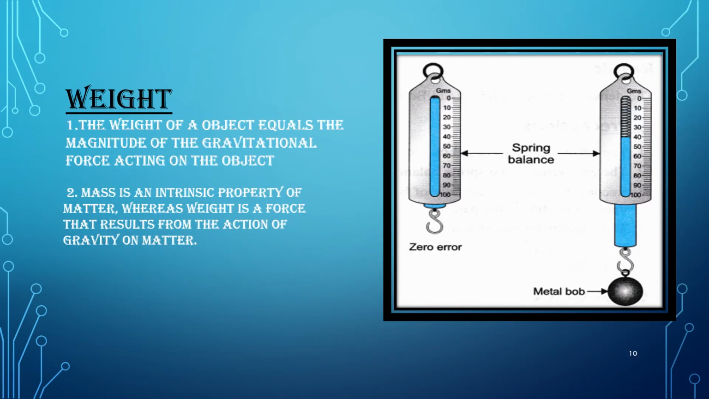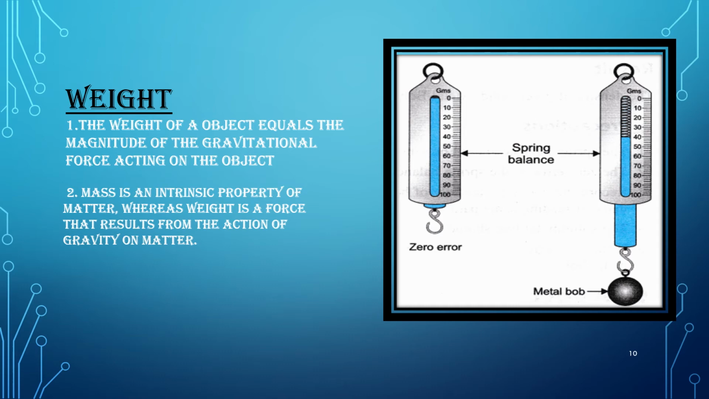Okay, let us see what we mean by weight. Let us first observe the activity here. Tie a stone to a spring balance. Now measure the extent of the stretching of the spring on the scale. Now tie a heavy rock to it and the stretching of the spring will be more. We can see that the scale shows the magnitude. So what do we mean by weight? The weight of an object equals the magnitude of the gravitational force acting on the object.